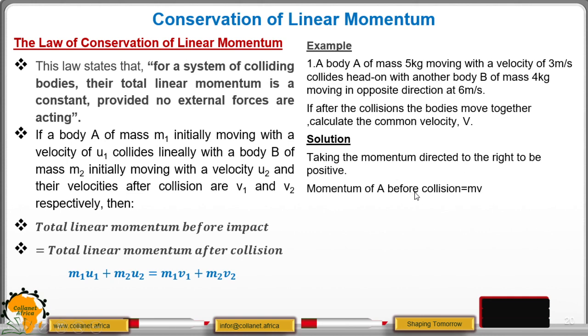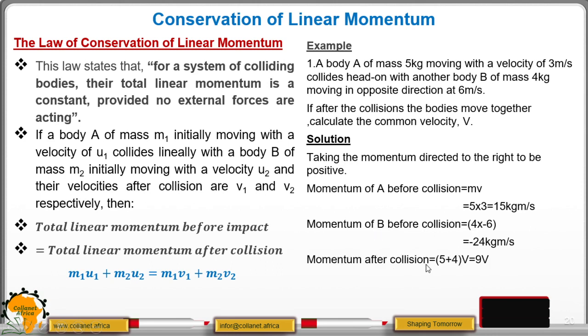So the momentum of A before collision is mv, or in other words, mu. So it will be 5 times 3, you get 15 kilogram meters per second. Then the momentum of B before collision: the velocity was 6 meters per second, and because it is moving in the opposite direction, we take that to be negative. So it will be 4 times negative 6, you get negative 24 kilogram meters per second. So this is the momentum of A before the collision and the momentum of B before the collision.